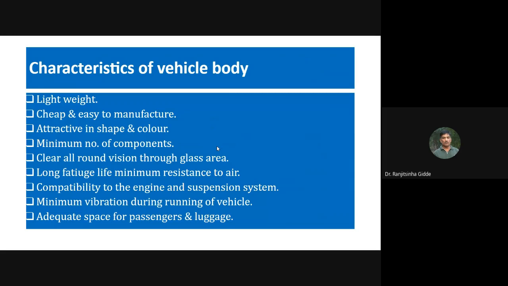Okay. Then we need to see what characteristics are required for a vehicle body. As we have already seen, when mass is increased, fuel efficiency decreases. So in order to have more fuel efficiency, the first characteristic is a lightweight body. The second characteristic is that it should be cheap and easy to manufacture.